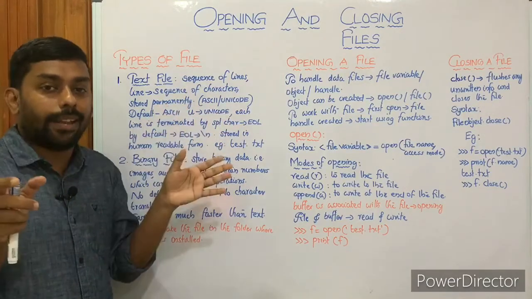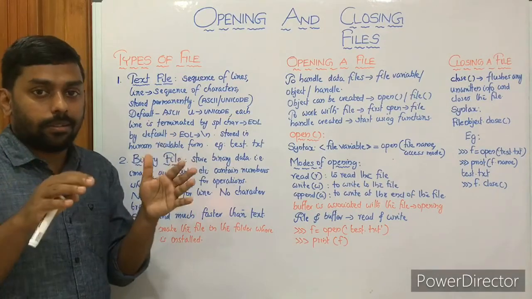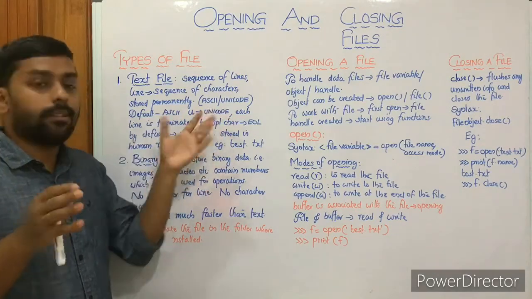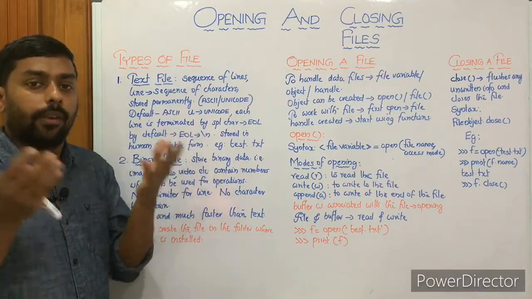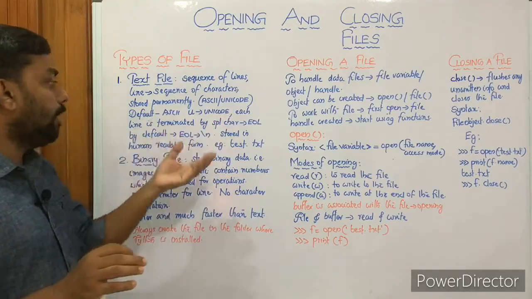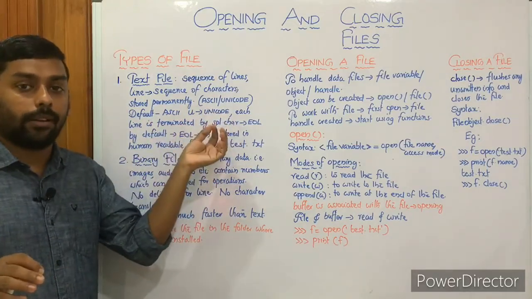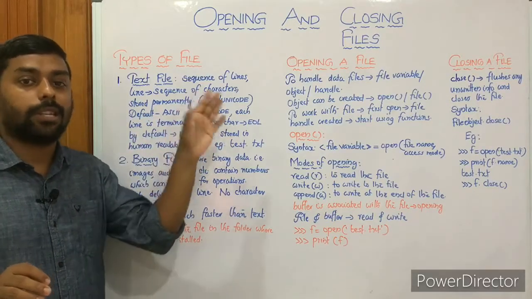So when you add a constant named U with your file, you can make it Unicode. You don't have to think much about this because by default we are working with ASCII. Something is there, we can work with that, right? Then each line is terminated by a special character. It's called EOL, end of line.